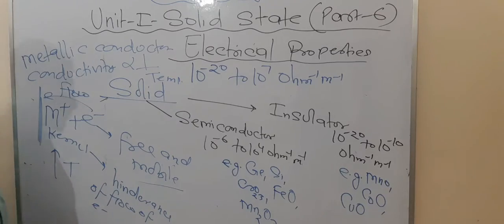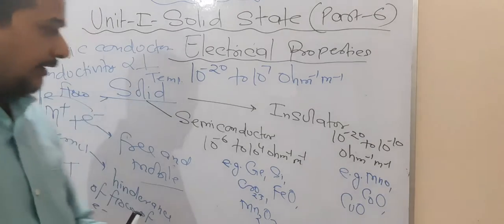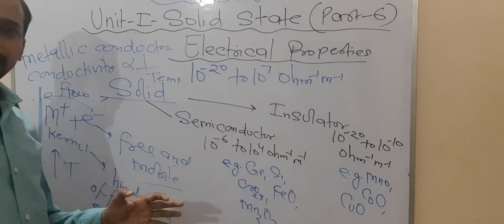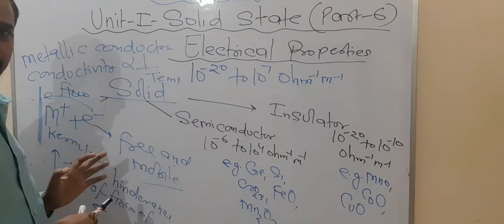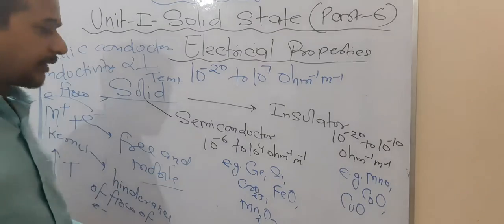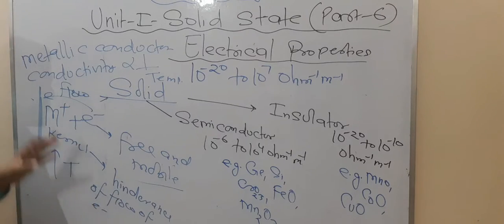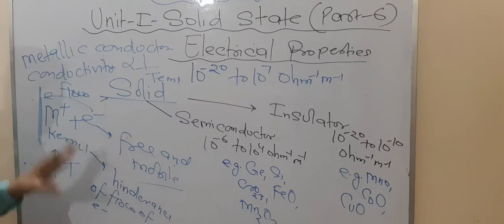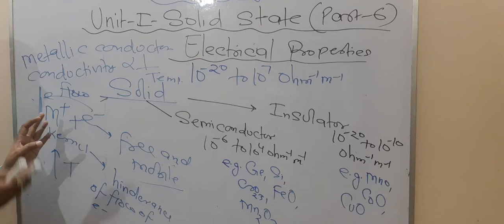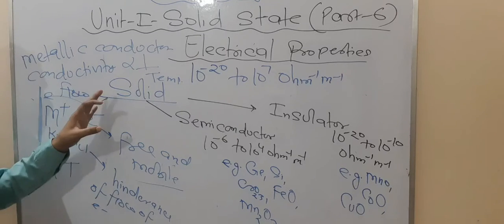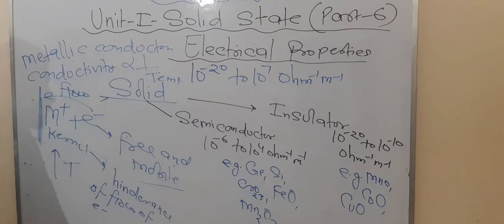So one question arises: what happens in case of a conductor? A conductor may be electrolytic or metallic. In case of a metallic conductor, what happens? Conductivity decreases on increasing the temperature, because the metal kernels start vibrating, which produces resistance to the flow of electrons. So this is a most important question regarding the conductor, which may be asked in the board examination.